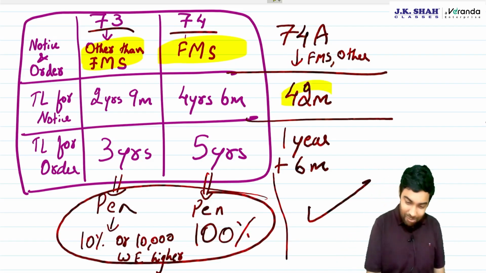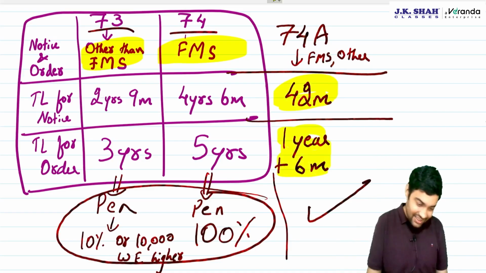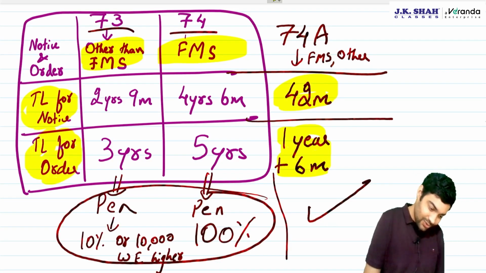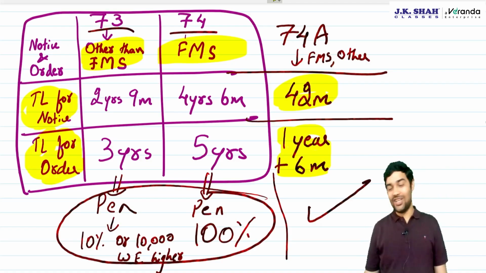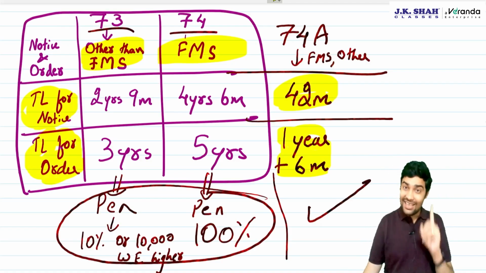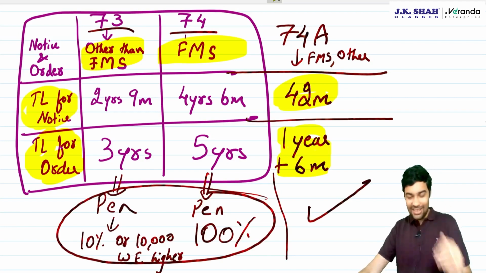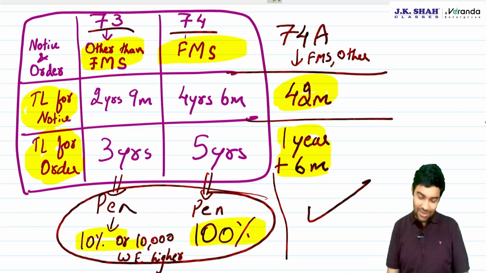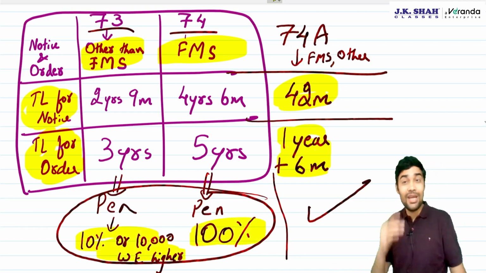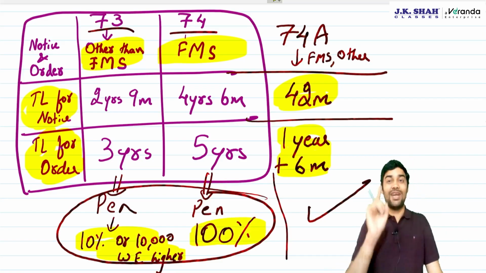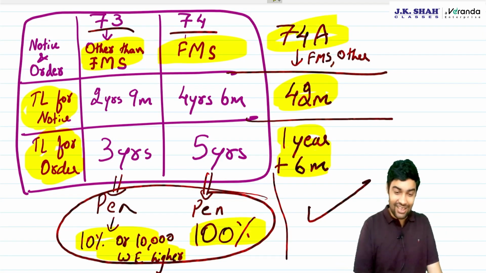So the combination has been done only for the time limit to issue notice and the time limit to give order. But the penalty provisions, where some discounts are allowed in penalty, if you pay within that time you get some waivers, that is still kept as it is even in 74A.